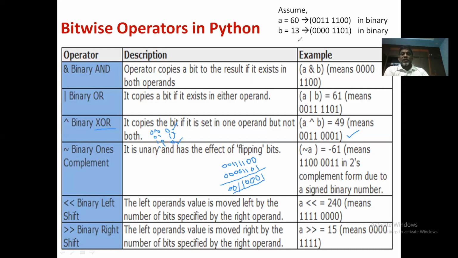So this is about exclusive OR operation. You should remember the truth table. Okay, the difference between binary OR and exclusive OR operation. And the next one is ones complement, which is a simple operation.